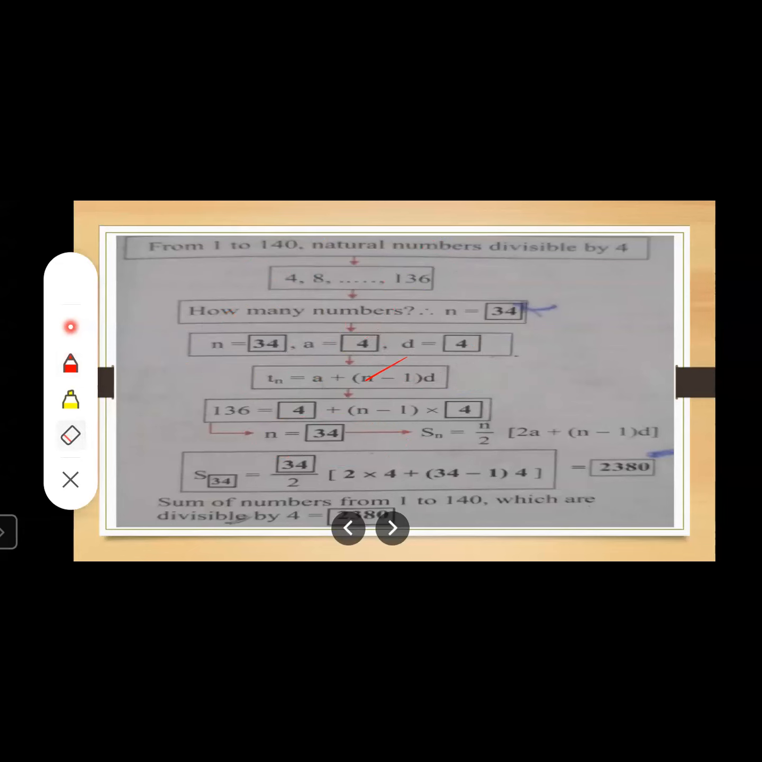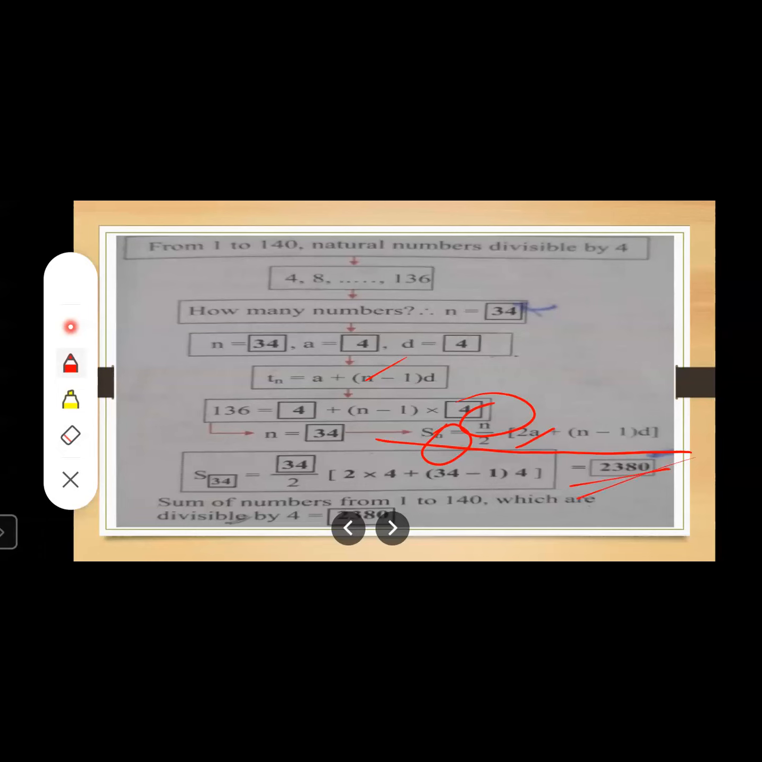Okay, so what is the next thing? Now the next thing they have asked is this. They have given this formula, that is Sn is equal to n upon 2 in bracket 2a plus n minus 1 into d. Now you know what n is, and you have found out d. So let us write S34 is equal to 34 upon 2, and just put these values: 2a into 2 into 4 plus n is 34 minus 1 into d is 4. When you equate this, you will get the value as 2380.